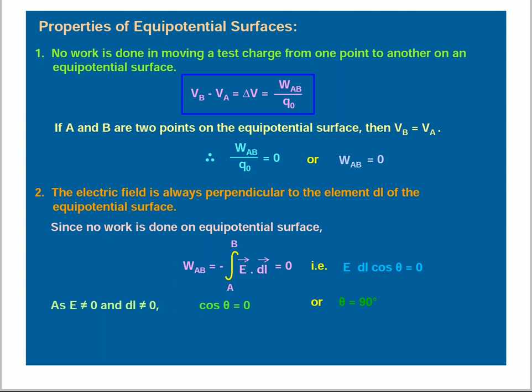Here we take minus because the angle between them is 180, that's why we take negative. As E is not equal to 0 and dl is not equal to 0, cos theta is equal to 0, or theta is equal to 90 degrees.